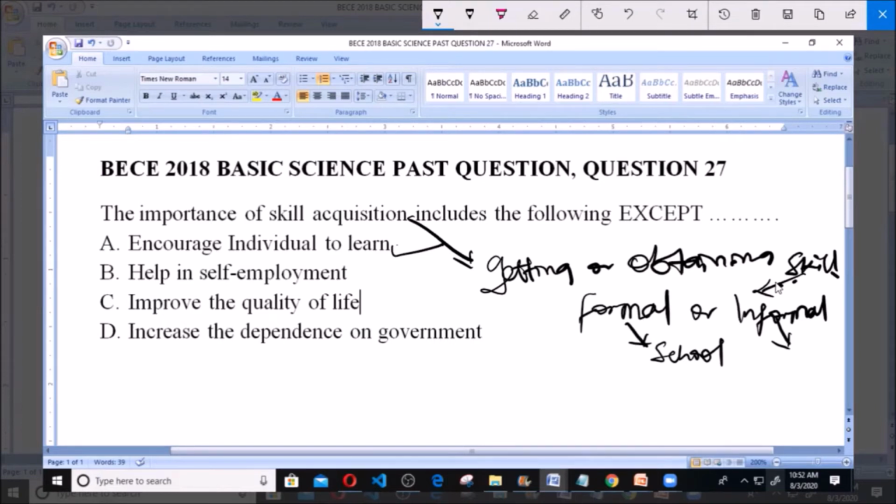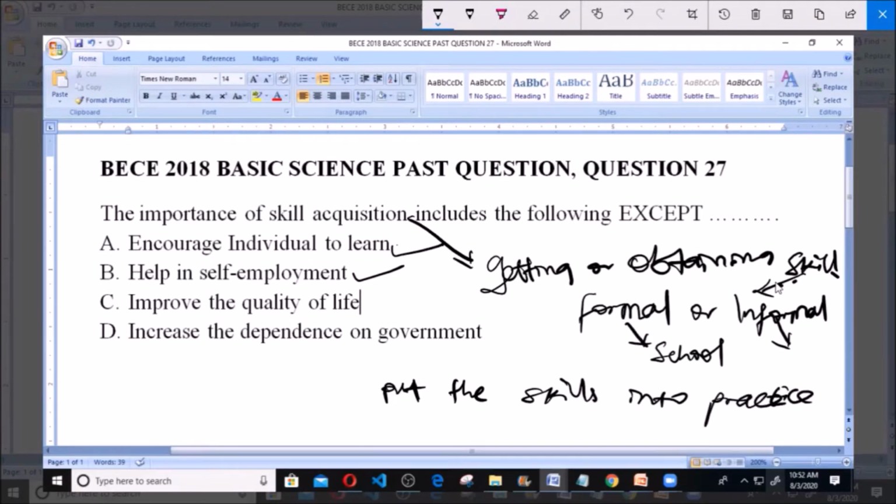Then B says help in self-employment. Like I told you, skill acquisition simply means obtaining skills. Now when you acquire these skills, you put these skills into practice. Let me give you an instance. This skill acquisition is in the formal way and the informal way.